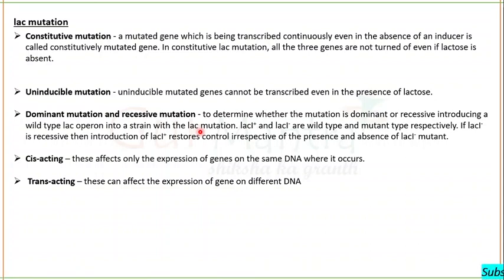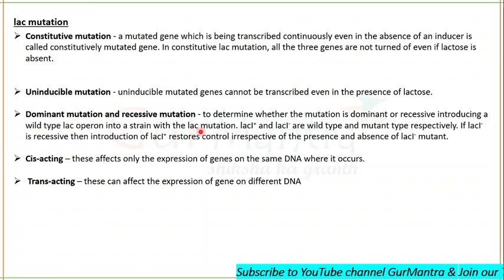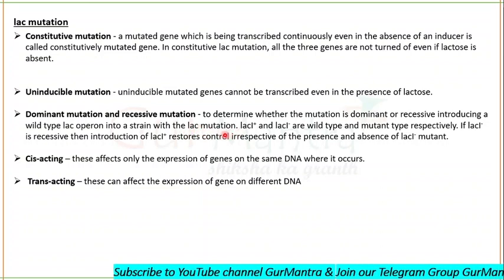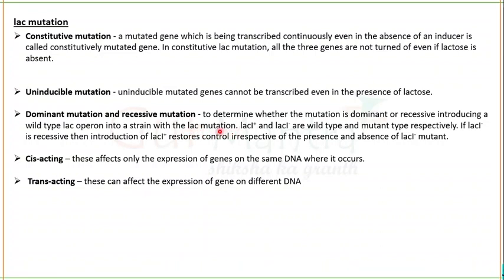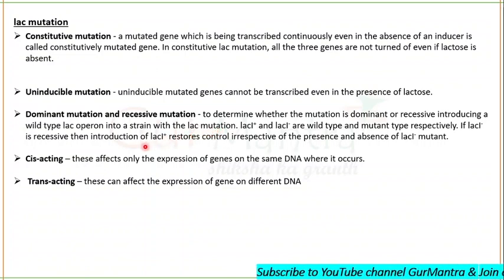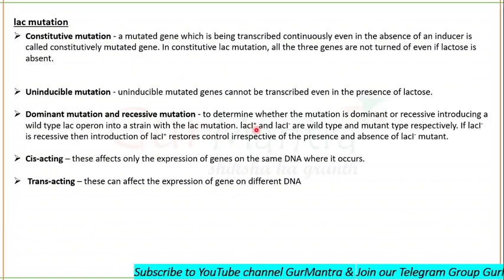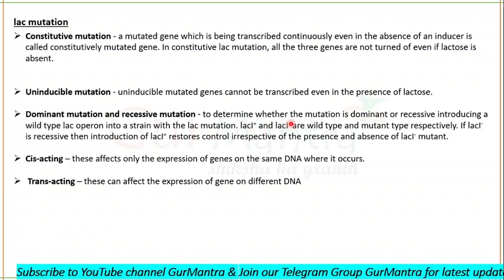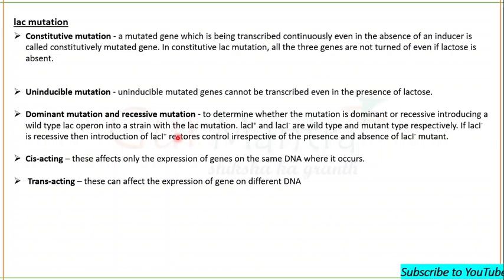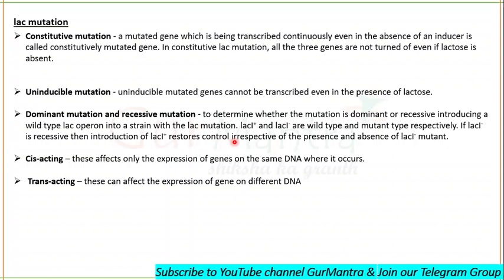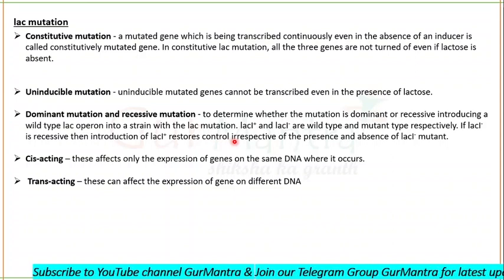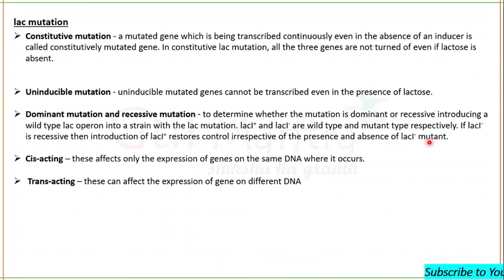In this strain, which has a lac mutation, we can insert a wild type operon. If the mutation is recessive, then the wild type operon will restore normal control on transcription irrespective of the presence or absence of the inducer. Fine. So you can read it.